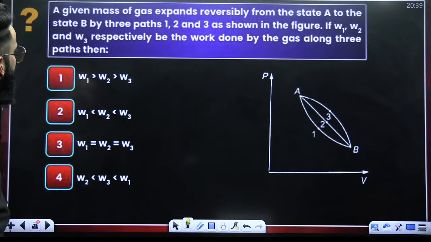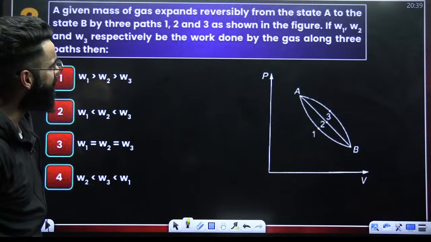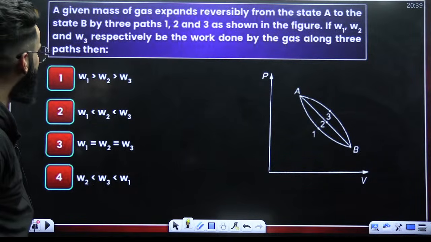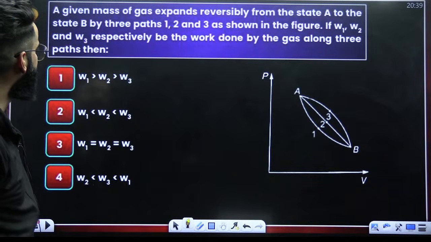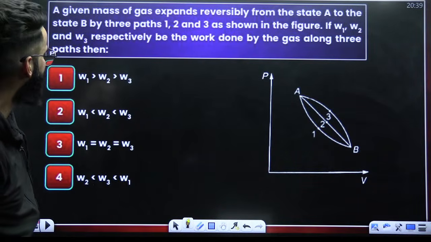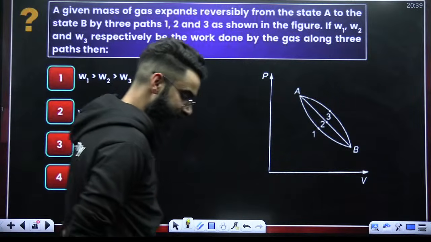Okay. A given mass of the gas expands reversibly from state A to state B by 3 paths: path 1, path 2, path 3. W1, W2, W3 represent the work respectively, right? We have to give the order of the work.